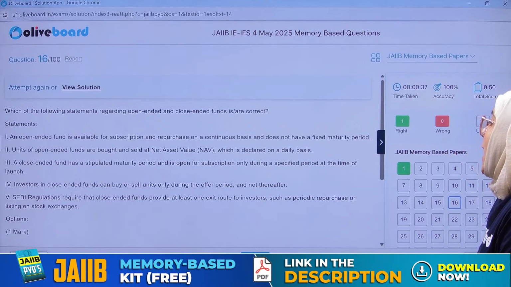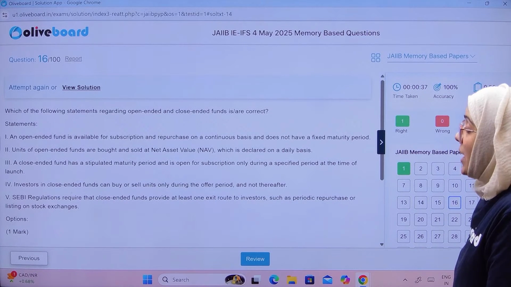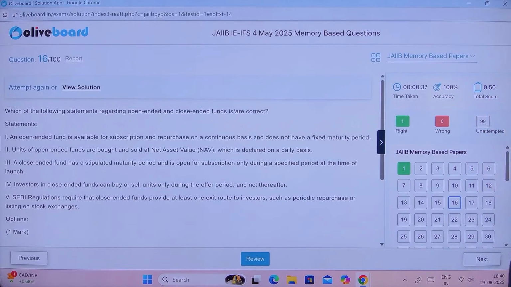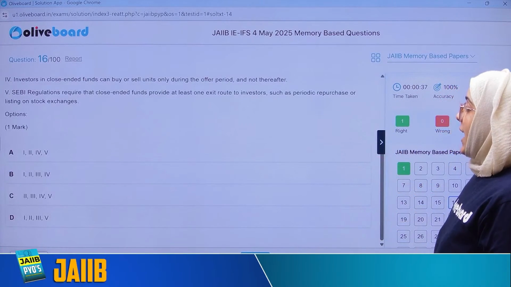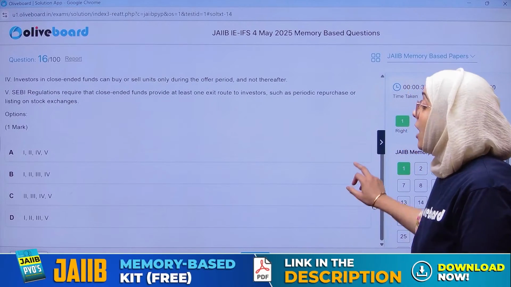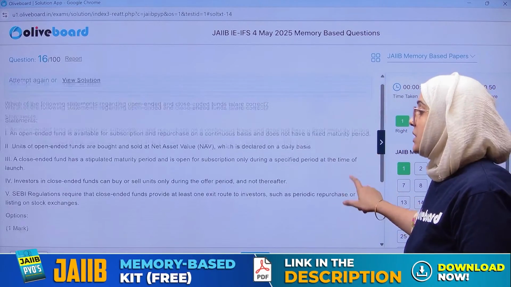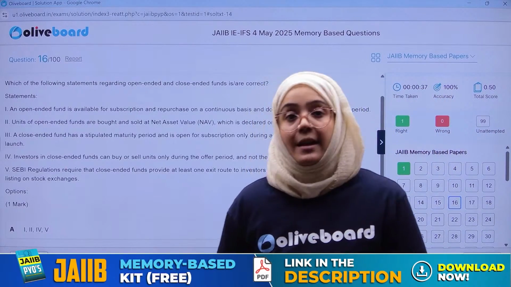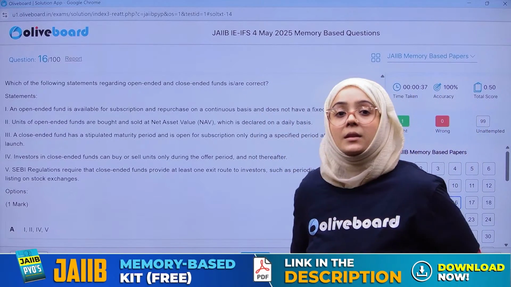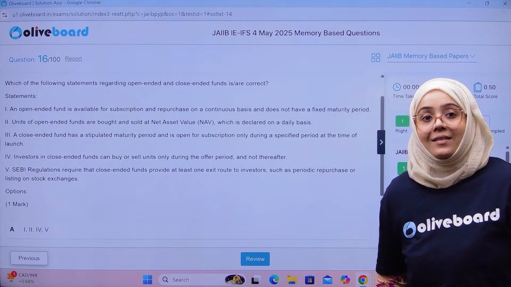SEBI regulation requires the close-ended fund to provide at least one exit route to the investor, such as periodic repurchase or listing in the stock exchange. Very simple question. We have to choose the correct statement here, everyone. Please answer.